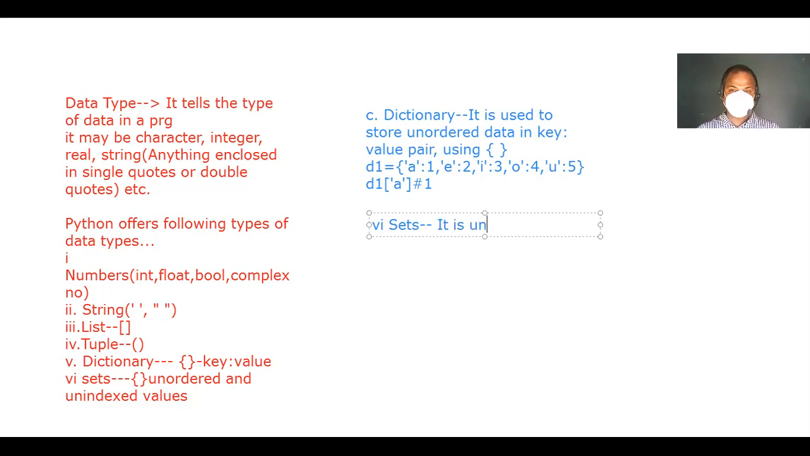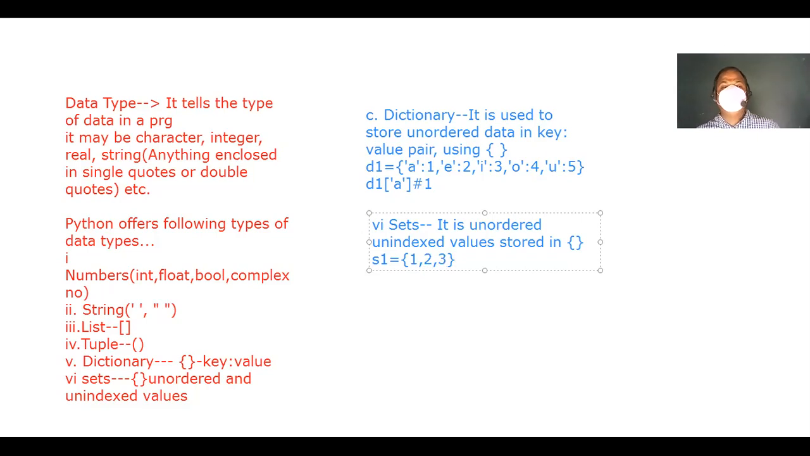What do we say? Unordered, unordered. Okay, it is unordered, unindexed, unindexed values stored in curly braces. Suppose s1 we are willing to write, so likewise we can store 1 comma 2 comma 3. Okay, that is set.